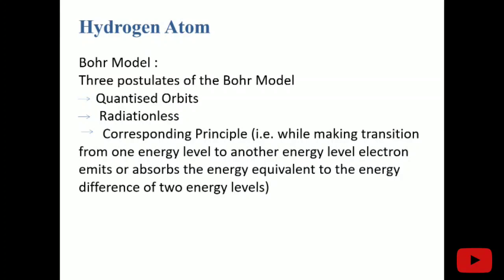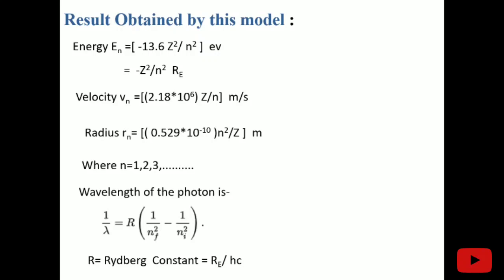Radiationless means that while orbiting around the nucleus in a particular orbit, the electron cannot emit radiation. But when it transitions from one energy level to another, it may radiate, and the amount of radiation will be equivalent to the energy difference of the two energy levels. Here I am not giving the limitations of the models, because my main perspective is to determine the atomic structure, so I am representing only the energies part.